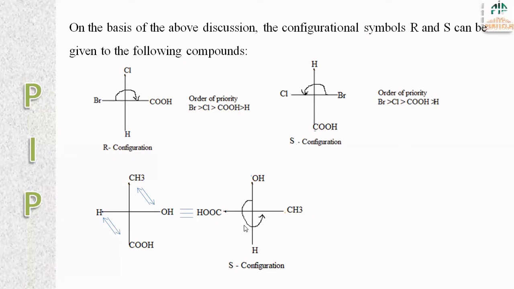Now we have to number the atoms. The first priority is given to OH, 1. Second priority is given to COOH, 2. The third priority given to CH3. So 1, 2, 3. That is anti-clockwise rotation. So S configuration.